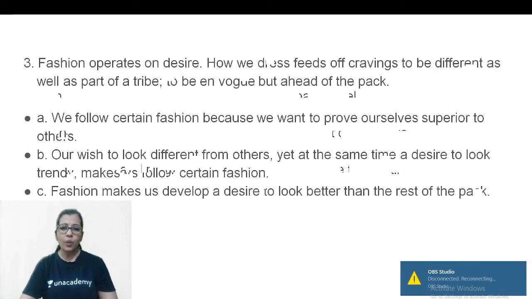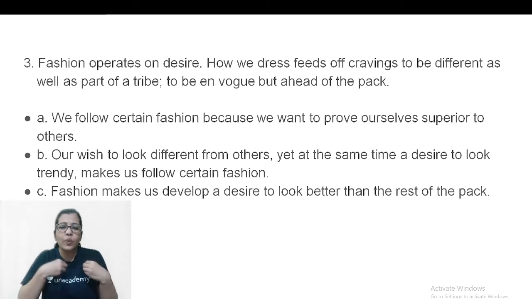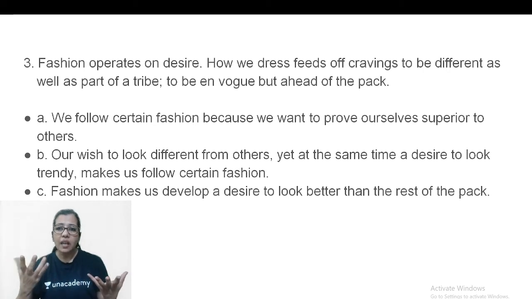Right? Over to question number 3. Fashion operates on desire. How we dress feeds off cravings to be different as well as part of a tribe. To be on vogue but ahead of the pack. So it says fashion operates on desire. Bole to what we wish, uske baad phir we start doing fashion. How we dress feeds off cravings. Bole to that same point, the first point is being explained over there.